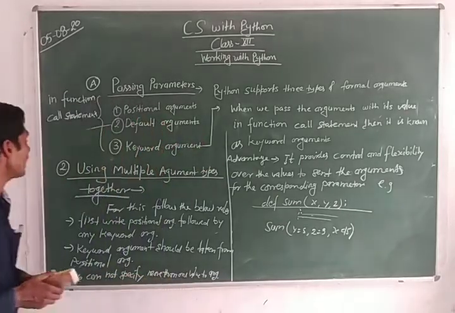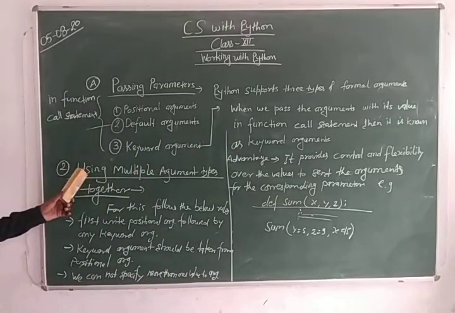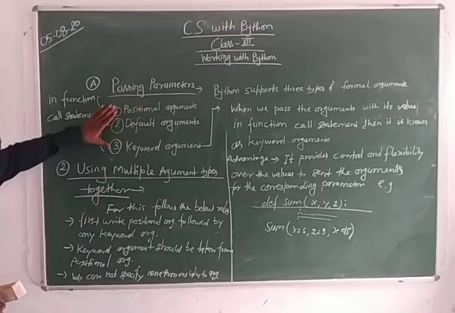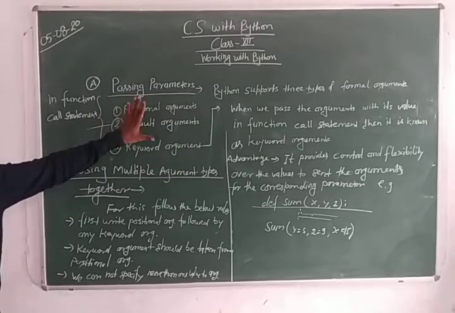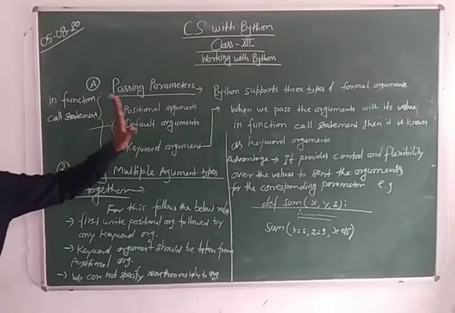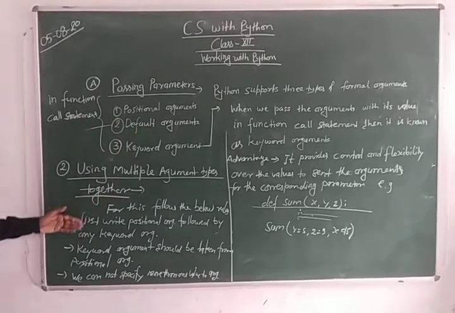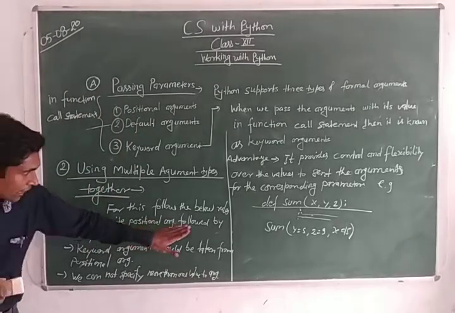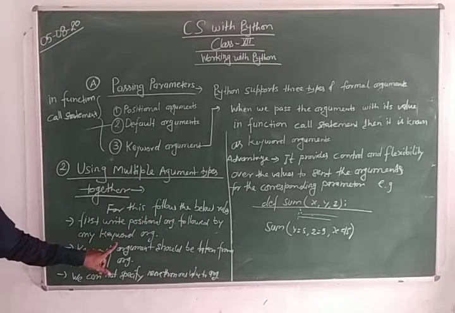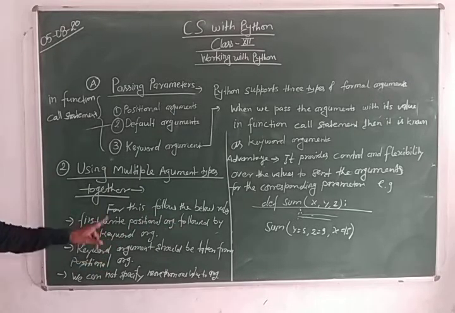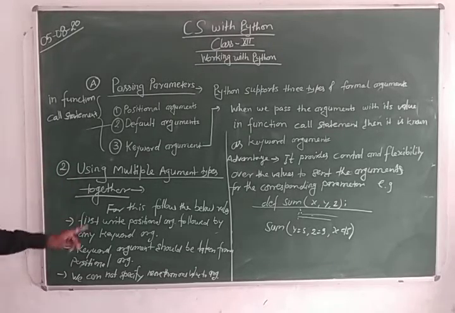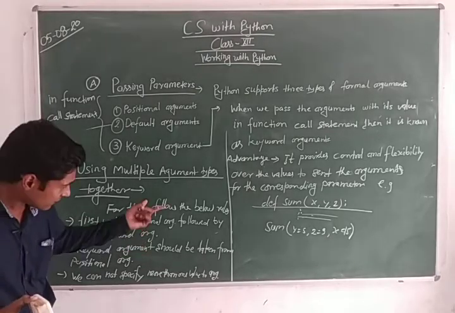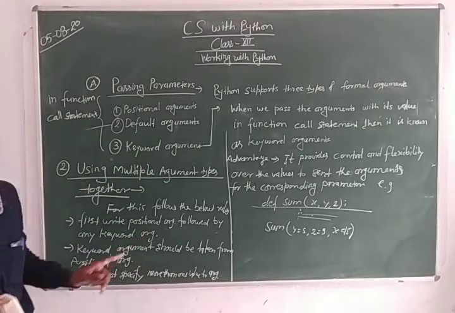Now let us see another point, using multiple argument types together. We can use all these concepts together. When you want to use all these concepts together, then you have certain rules. Follow these rules. Write down these rules. First rule, first write the positional arguments, then you can write the keyword arguments. You cannot write the keyword argument first. So be careful. First of all, you will have to write positional arguments, then you will write keyword arguments.